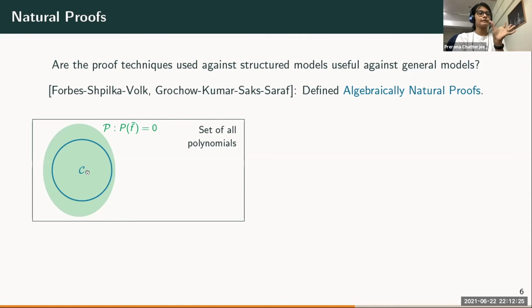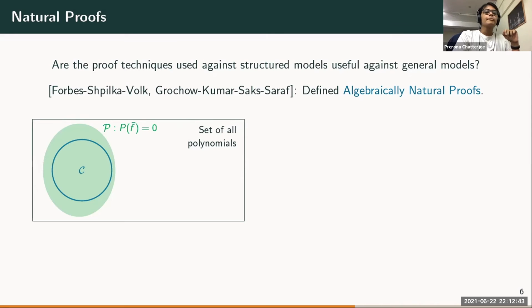look at it as a coefficient vector. So look at the coefficient vector of that polynomial. Then that coefficient vector is a root for this non-zero polynomial P, this property. And this is what I will call a natural proof.